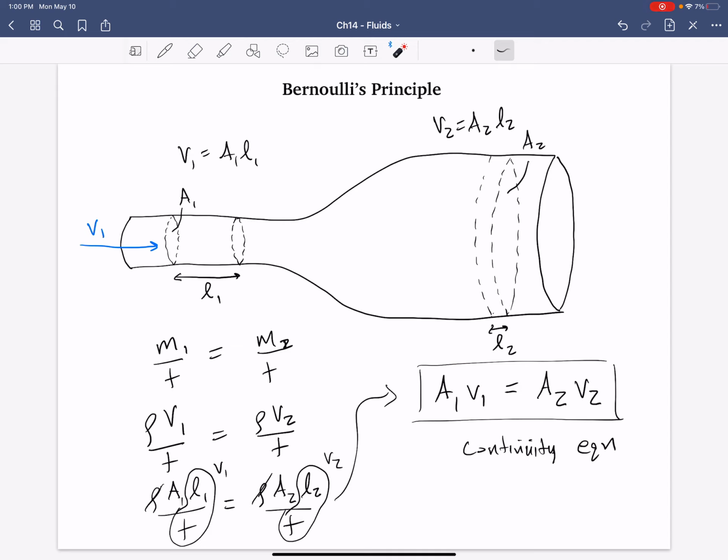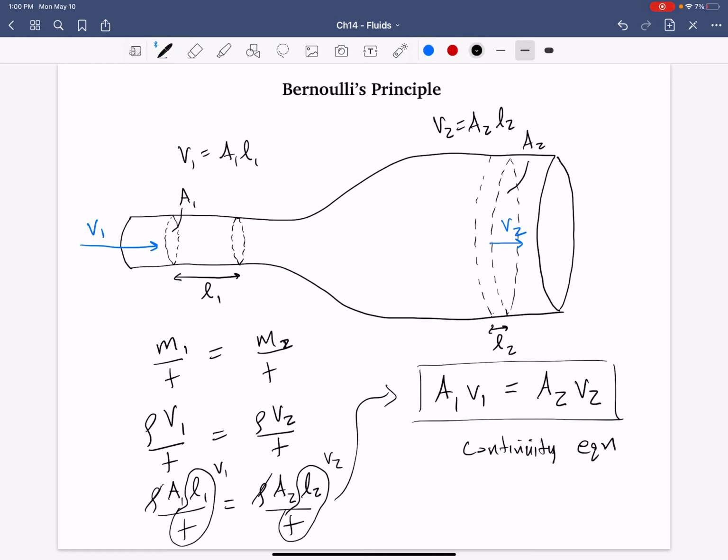All right? And again, that comes from the conservation of mass principle we started with over here. So if I were to draw now the blue speed arrow, it'd be something like that. Right? It'd be much slower. All right? So this is the continuity equation.